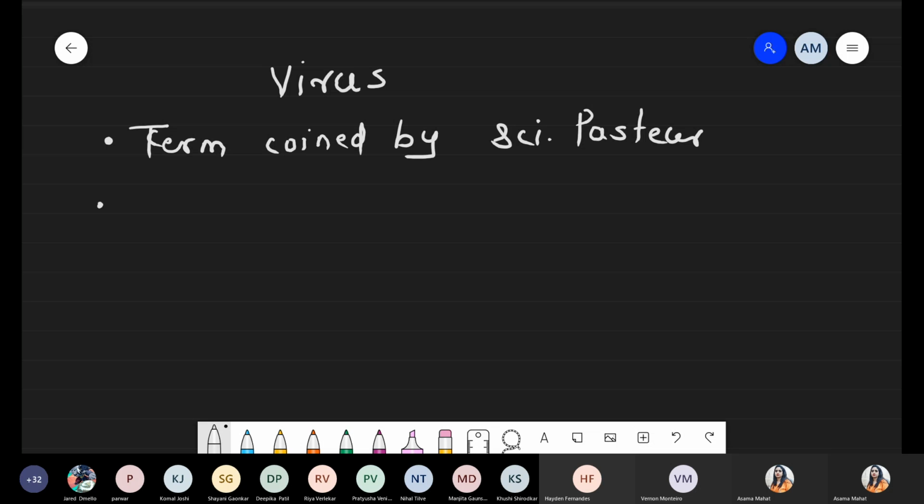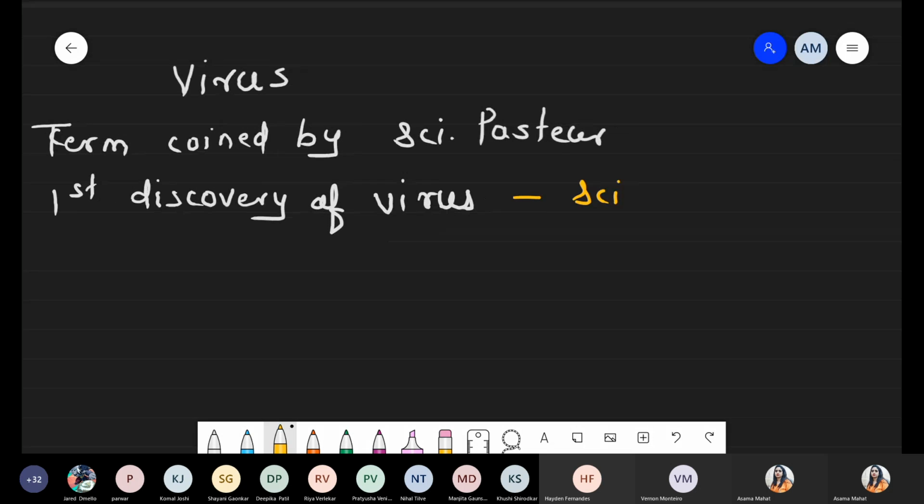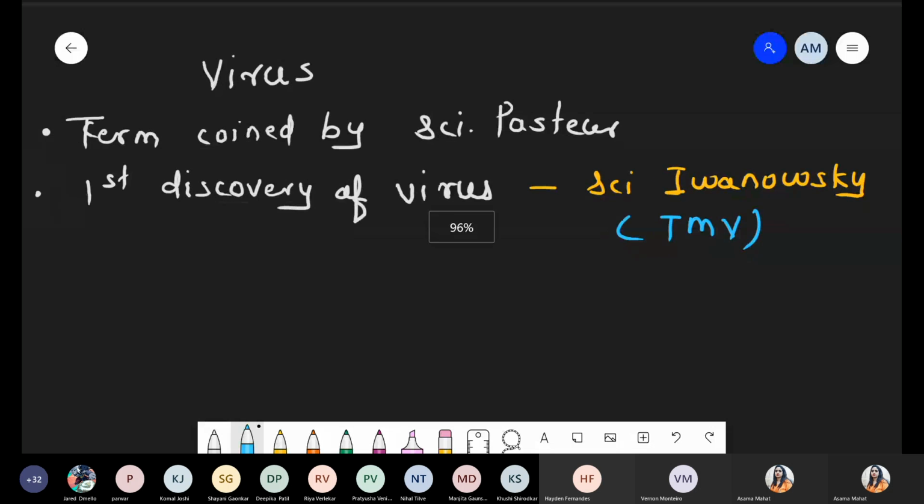Second point, the first discovery of virus. You know very well, tobacco mosaic virus. This is the first virus, which was discovered by the scientist Ivanovsky. And which is the first virus? That is TMV, tobacco mosaic virus. This is the first virus which was discovered.